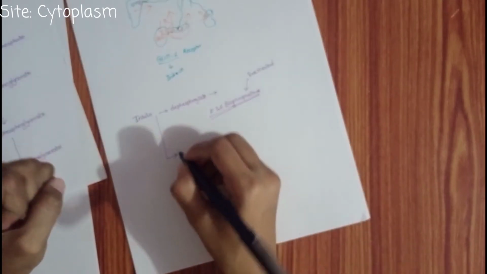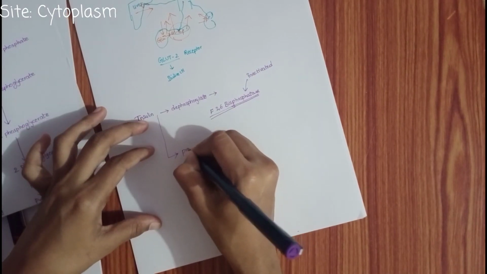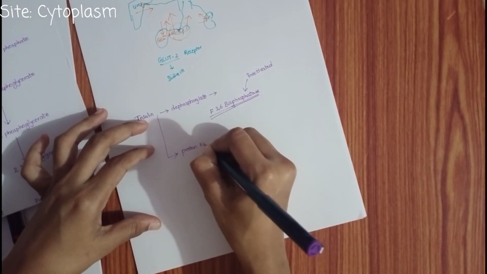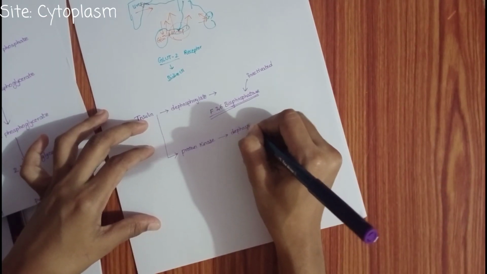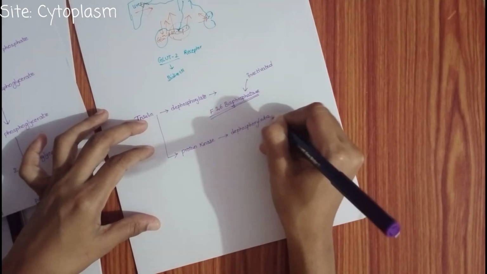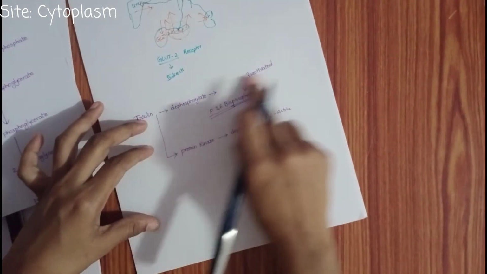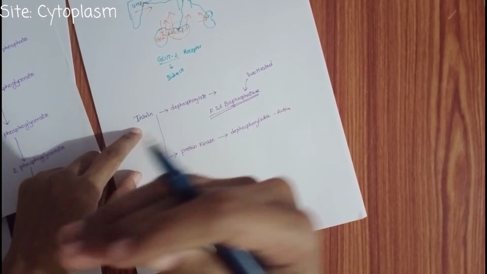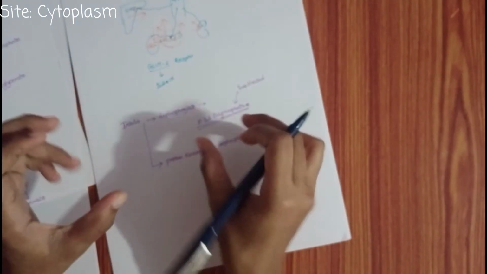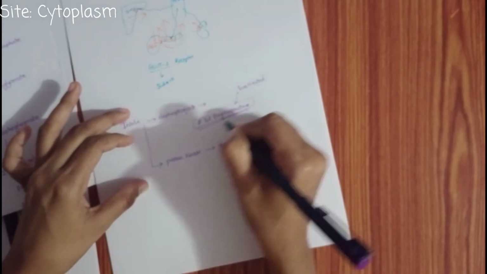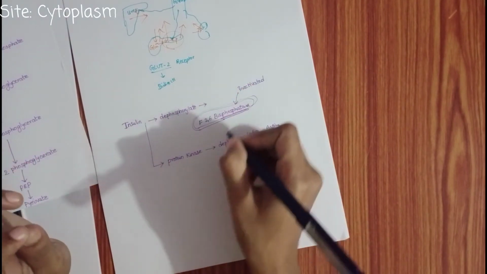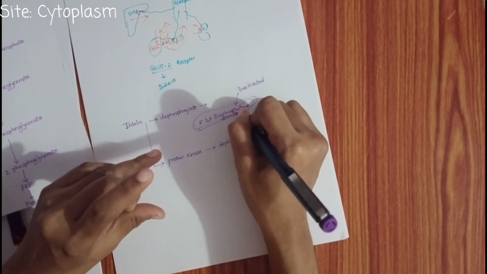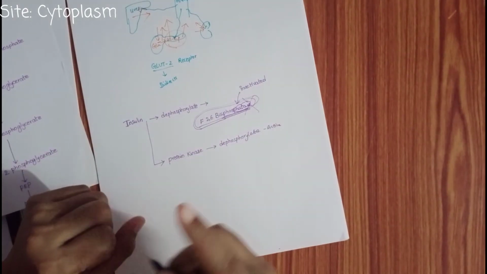For example, take the enzyme protein kinase. When you do dephosphorylation of this enzyme, it will become active. Concentrate on this step only. Insulin does dephosphorylation. For the enzyme having phosphatase as a suffix, when you remove this phosphate, it will become inactive. That you have to remember.